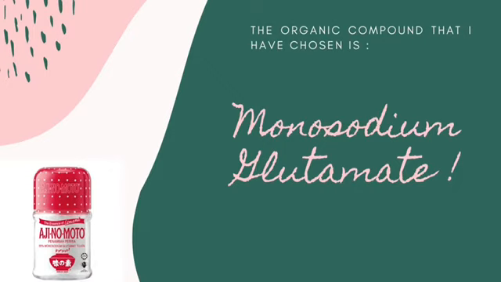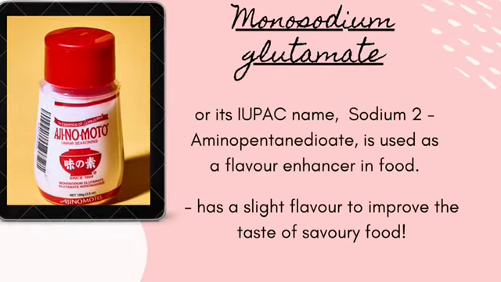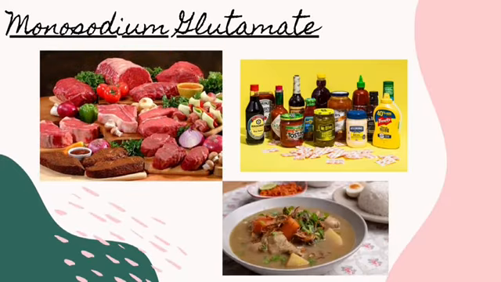The organic compound that I have chosen to talk about today is MSG, or monosodium glutamate. Monosodium glutamate, or its IUPAC name, sodium 2-aminopentanedioate, is used as a flavor enhancer in food. It has a slight flavor to improve the taste of savory food. For instance, MSG is used in meats, condiments, soups, and many more.